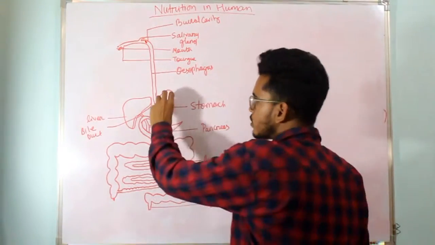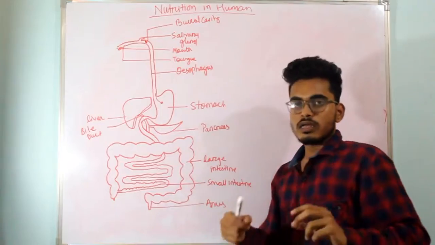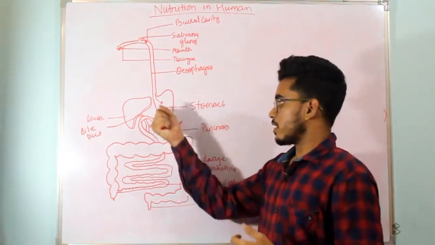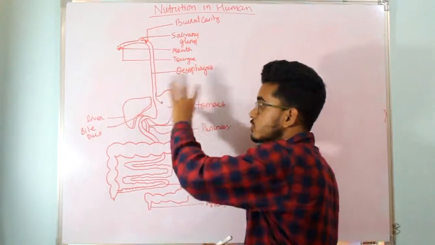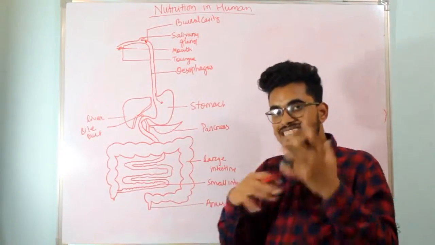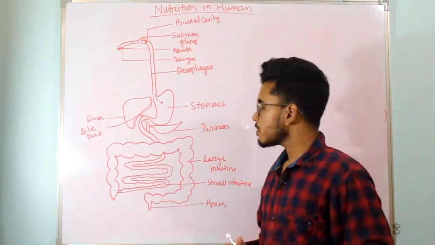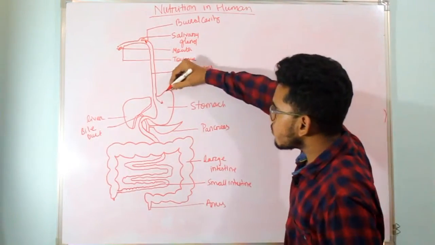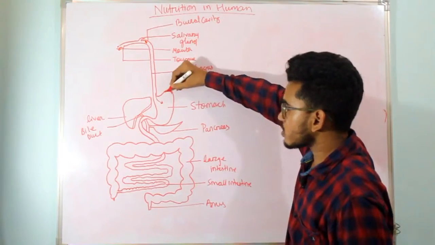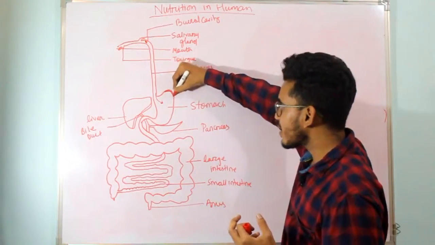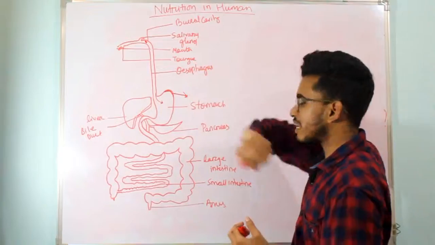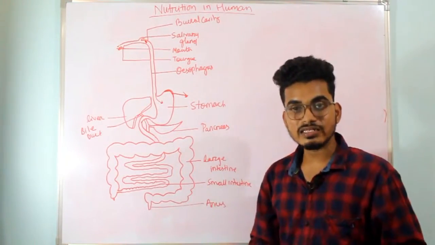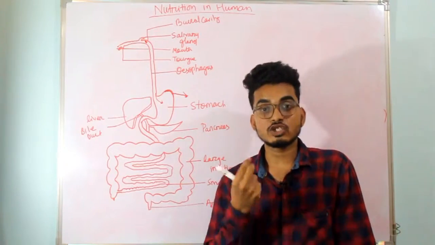Now in the stomach, complete mixing of the food occurs. Once the food enters the stomach, the complete mixing of the food occurs here. As the walls of the stomach contain gastric glands, the gastric glands produce gastric juices.